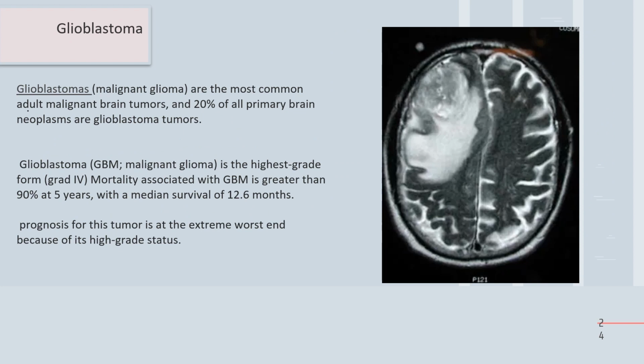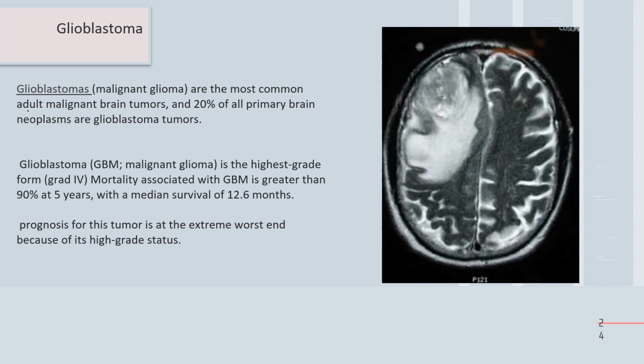Now the glioblastoma or glioblastoma multiforme, which is the highly malignant form of the gliomas and the most common primary adult malignant tumor, accounting for 20% of all primary brain neoplasms. Glioblastoma is the highest grade. Actually, it is grade 4, associated with high mortality, greater than 90% at 5 years. And the median survival of the patient is about 1 year.